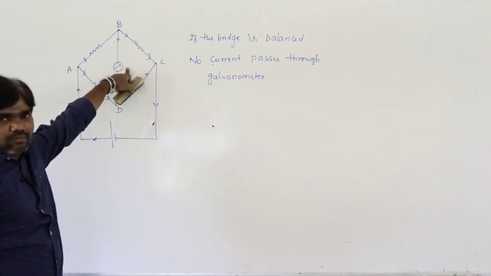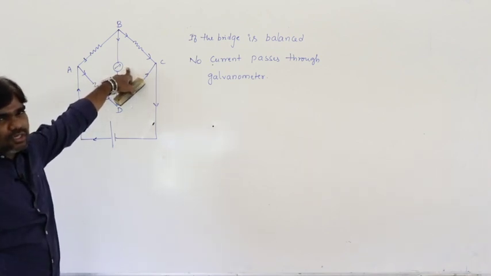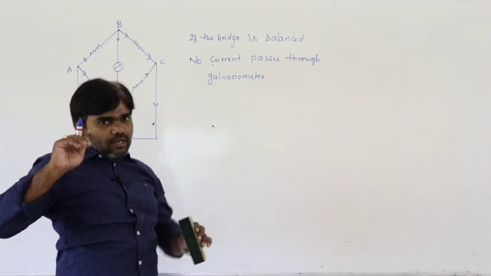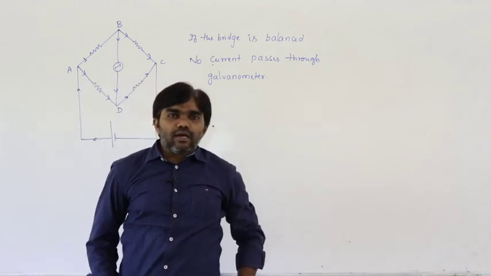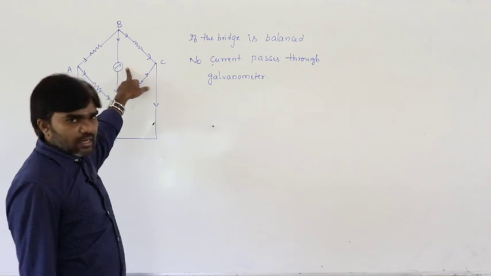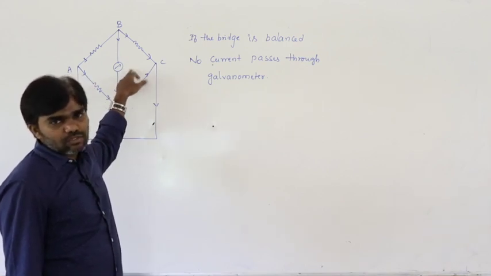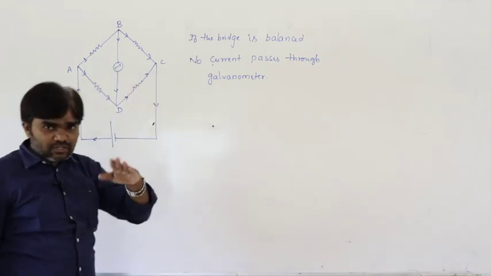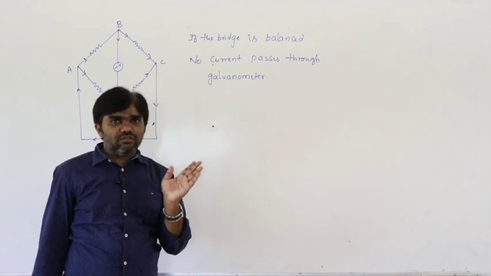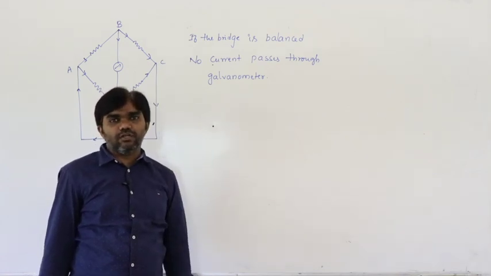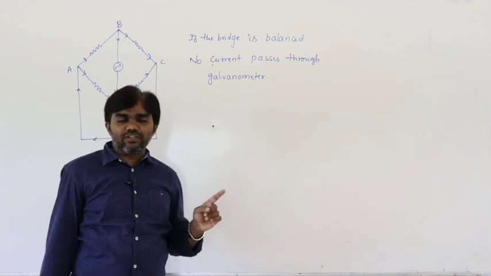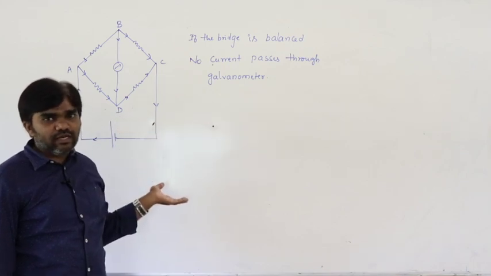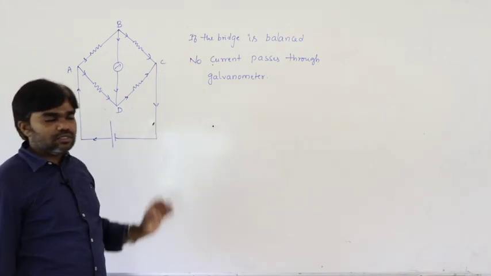What is meant by the galvanometer? This is the instrument to measure current or potential depending on the situation. It is an electromechanical instrument used to measure current, whether the current passes through the circuit or not. If the galvanometer shows deflection, then the current passes through the circuit. If the galvanometer does not show any deflection, then no current passes. So that is the situation.